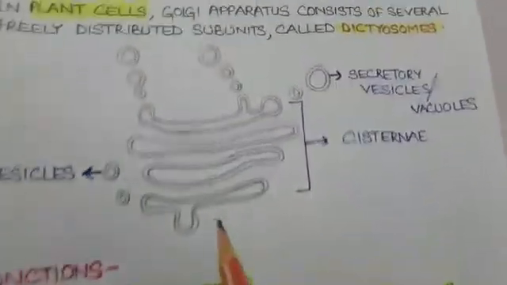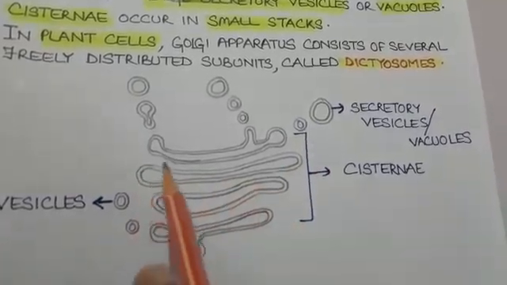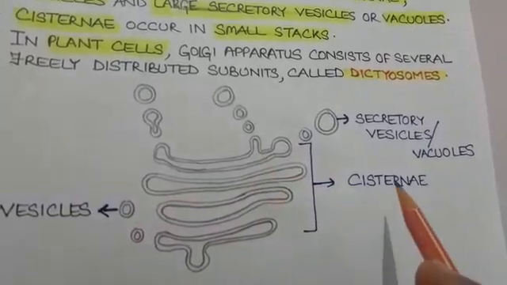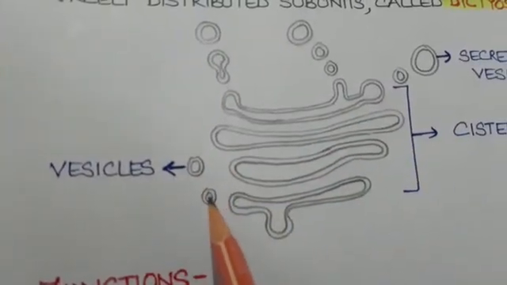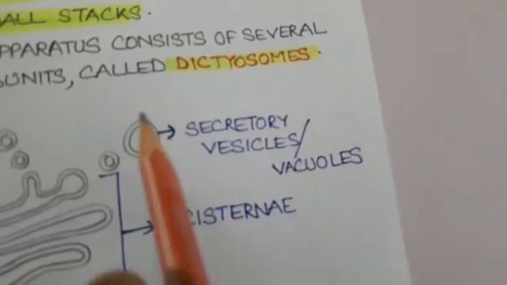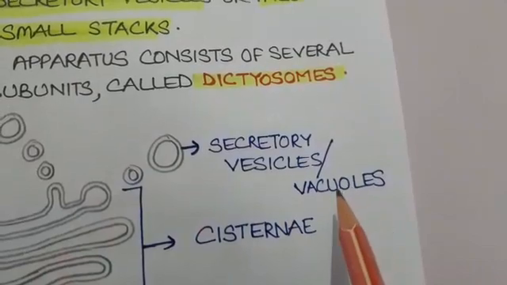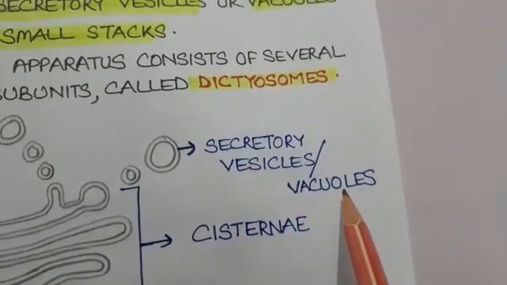Here we can see from the diagram what it contains: flattened sac-like structures. The whole stack is called the cisternae, with small vesicles and large secretory vesicles called vacuoles. Either they are called secretory vesicles or they are called vacuoles.